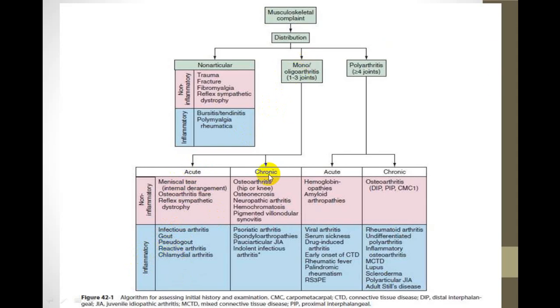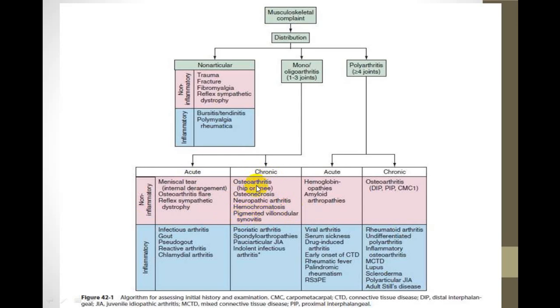While if it is chronic in onset and non-inflammatory, osteoarthritis again comes topmost on the list. And among those, the most common is the knee. Once in a while, it can be hip joint involvement. Then there are others we call osteonecrosis, neuropathic arthritis, or Charcot's arthritis, hemochromatosis, or another pigmentary disorder.